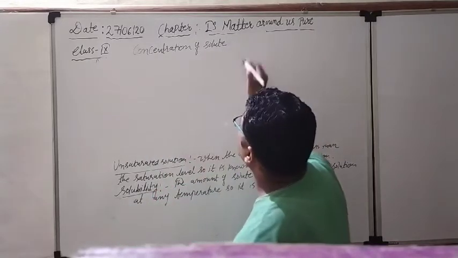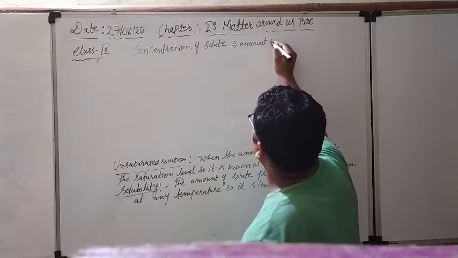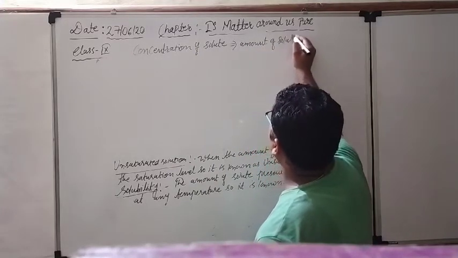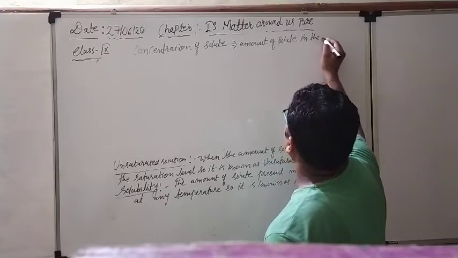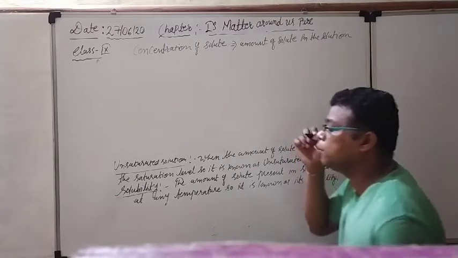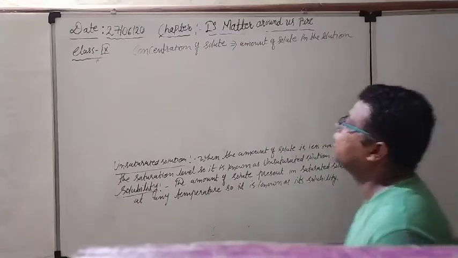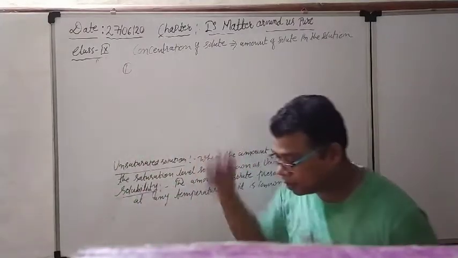Concentration of solute means amount of solute within the solution, and it can be calculated by three methods.